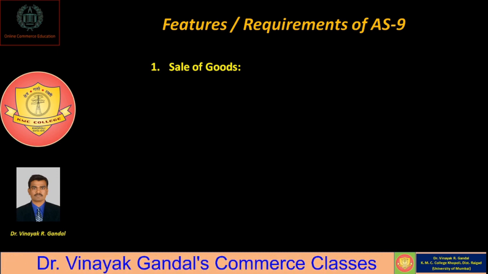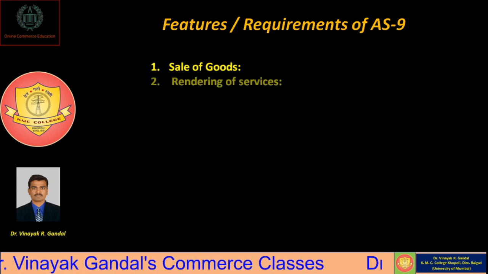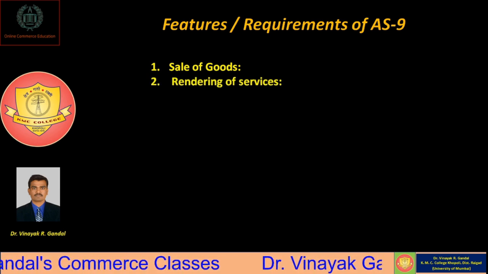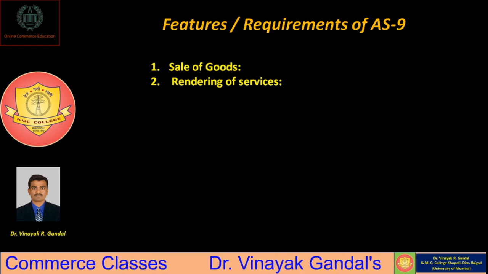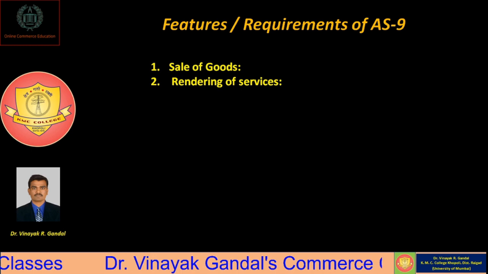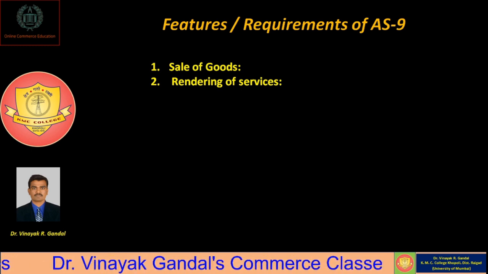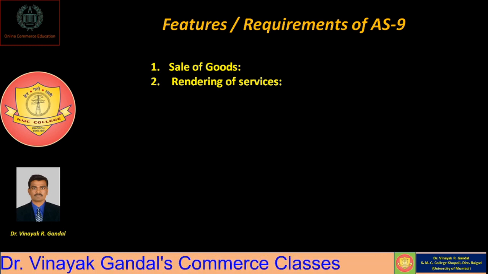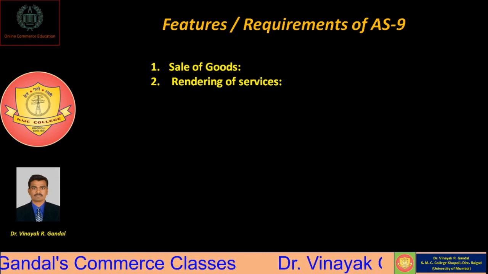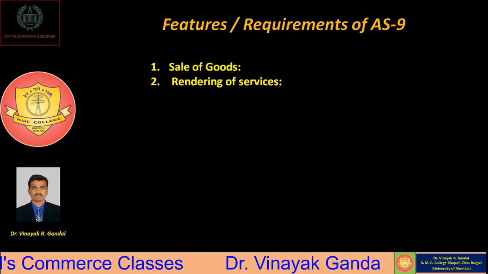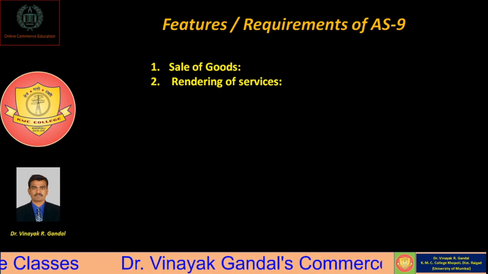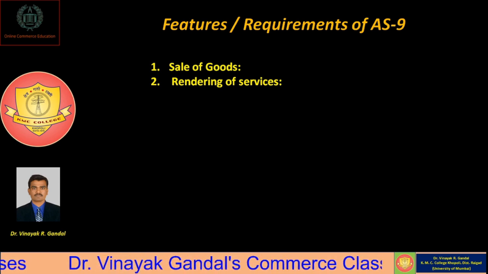Okay. And in the case of rendering of services, the revenue should be recognized on the basis of the performance of the services, either on the basis of proportionate completion method or on the basis of completed service contract method. So based on these two methods, whatever revenue arises from rendering of services is recognized.